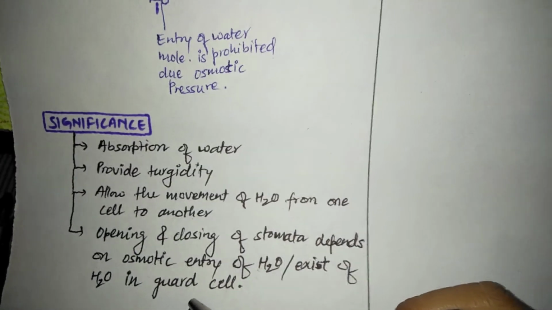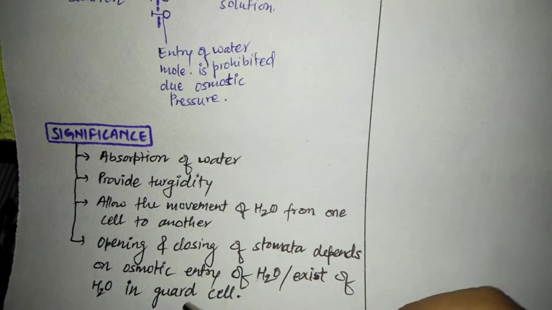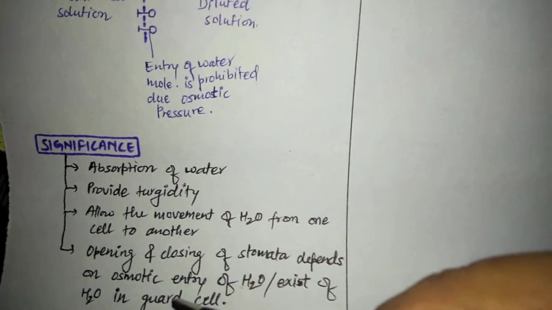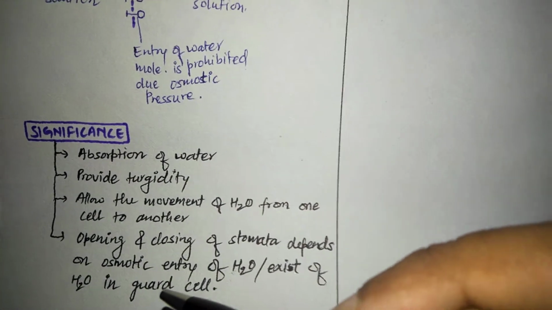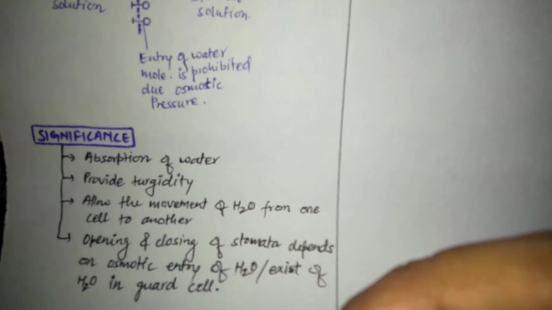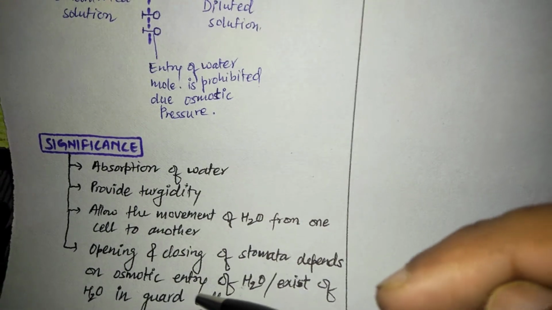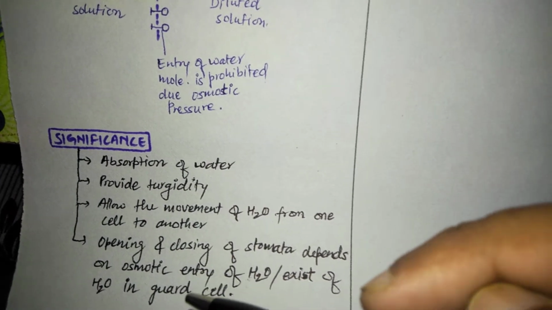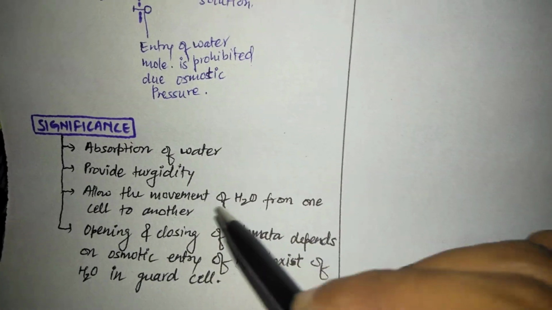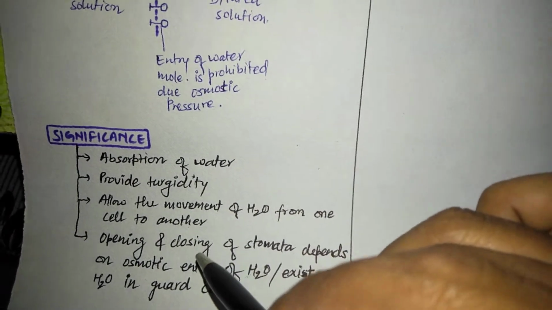In the guard cells, when water enters inside, the osmotic pressure inside the guard cells increases. So in this way the stomata open. When the water molecules move towards the outside from the guard cells, the osmotic pressure and turgidity will be very low. So in this phenomenon the guard cells will be in a closed condition. So this is the phenomenon of opening and closing of stomata, mainly regulated by osmotic pressure.